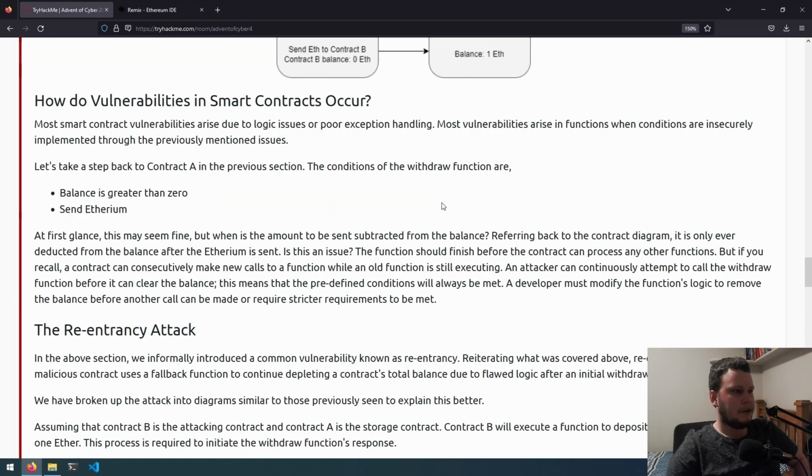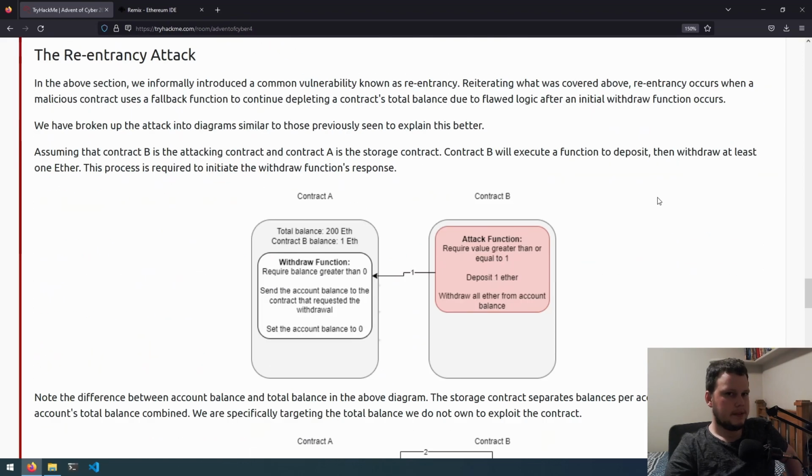As smart contracts are programmable and they are created by humans, there's definitely going to be errors in the code. So with a lot of smart contracts, there are going to be vulnerabilities in them because of logical errors made by the programmer. Things such as not checking the balance of the contract, which would cause the contract to send more Ethereum than it should. There are a lot of vulnerabilities that can be exploited in these smart contracts. So here's an example of a re-entrancy attack.